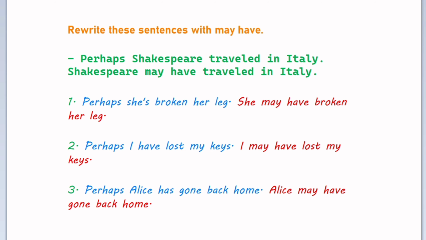Now, rewrite these sentences with may have. Perhaps Shakespeare traveled in Italy. And the correct one is Shakespeare may have traveled in Italy. Next, perhaps she has broken her leg. She may have broken her leg. Next, perhaps I have lost my keys. I may have lost my keys.